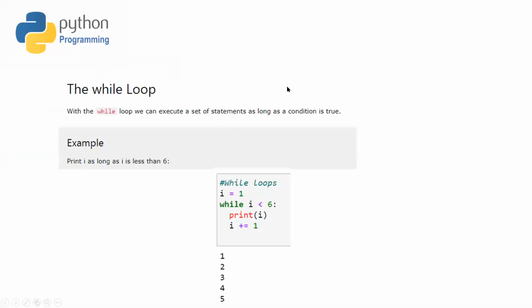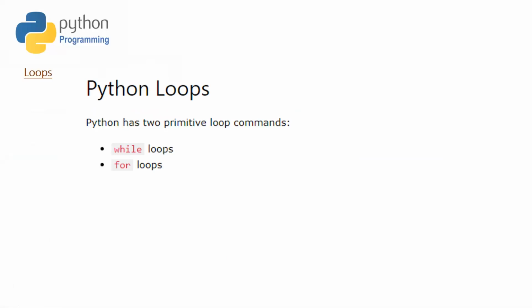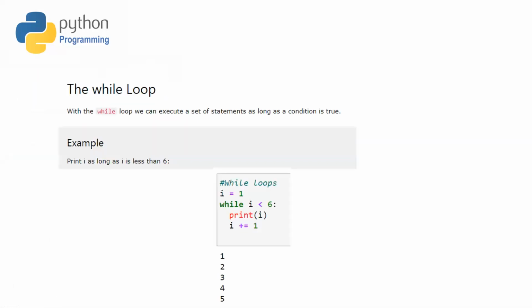So guys, the next topic is the loop in Python. As compared to C and C++, where we have three kinds of loop: while loop, do while loop, and the for loop, in Python we have two primitive loop commands: while loop and the for loop. So as for the while loop, we know that inside the while loop, the loop is executed until a particular condition